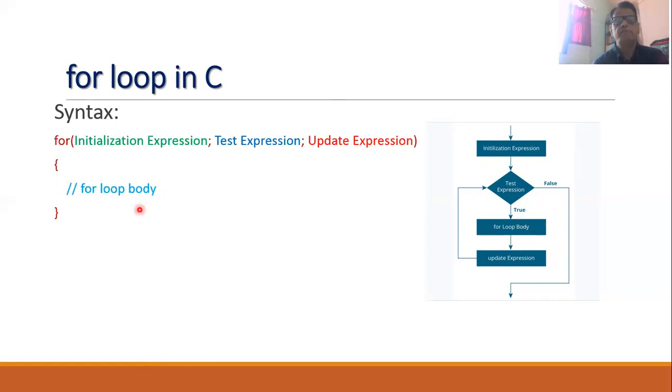Whatever statements are written in the body will be executed once. After that, the update expression will be executed.